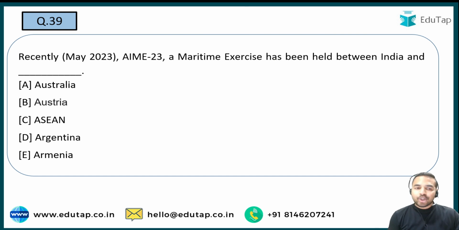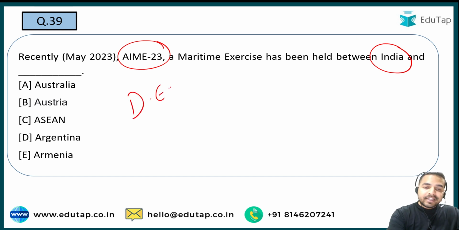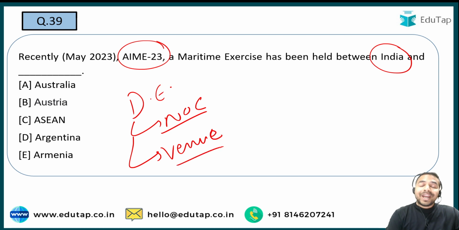And the next question is on the AIME 2023 maritime exercise. And you have to tell which country's group India held this exercise with. Let me tell you once again, repeat this point, that whenever there is a defense exercise, you are required to identify the name of the countries which were participating and what exactly is the venue of that particular exercise.